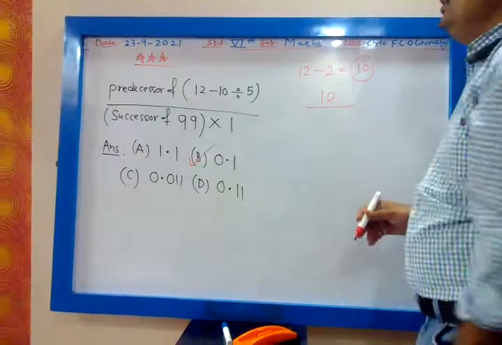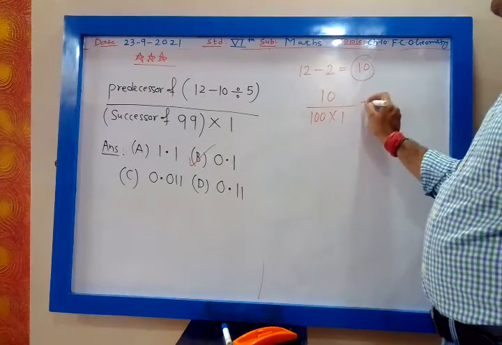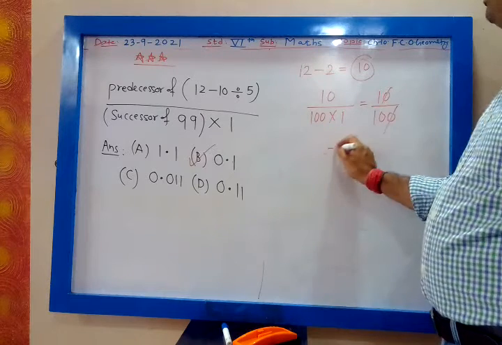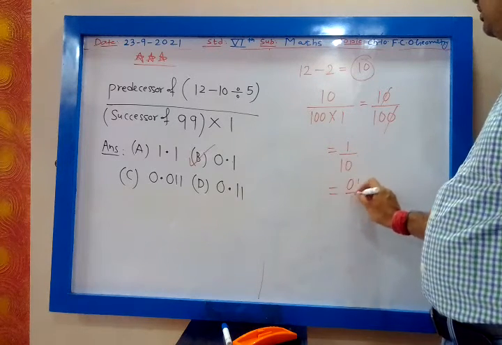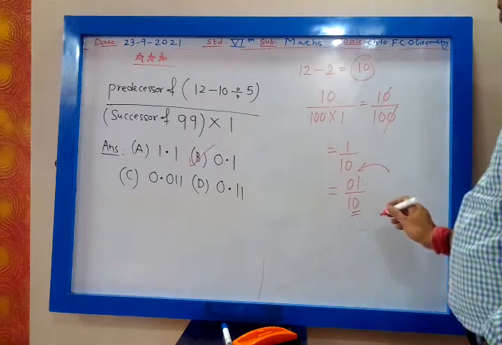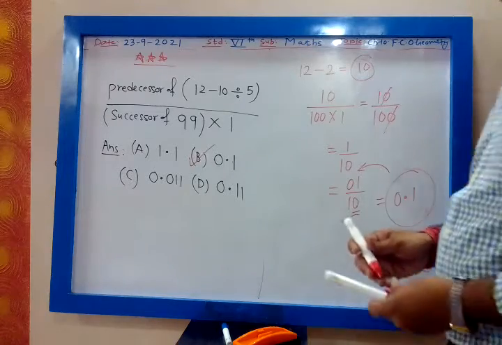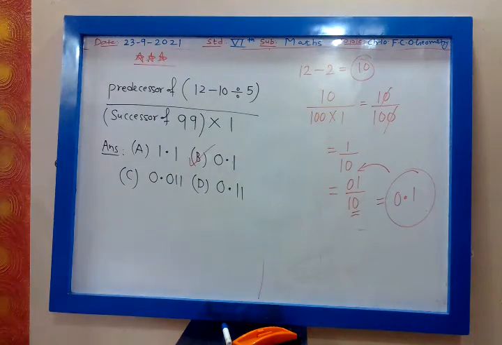Successor of 99 is 100. 100 into 1. So that will be 10 upon 100. The 0 gets cancelled, 1 upon 10. And whenever there is a 0 in the denominator, move from the right and place the decimal. That will be 0.1. So the correct answer is 0.1. Yes? Very good.